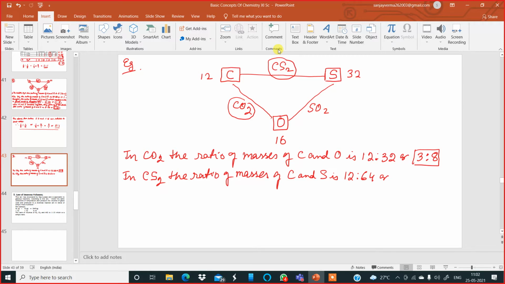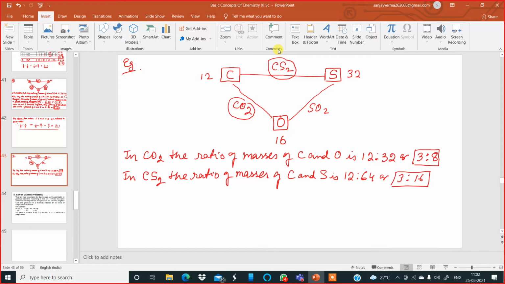Simplify it. It is coming 3 is to how much? 3 is to 16. 4 3s are 12, 4 16s are 64. Correct. 3 is to 16. Am I clear?